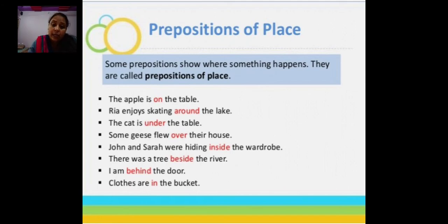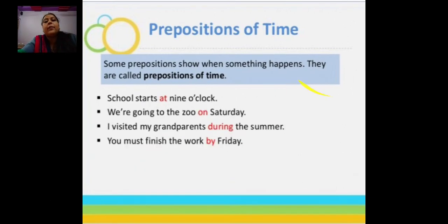See, under the table, over their house, inside the wardrobe, beside the river, behind the door, in the bucket. So these are places, so they are called prepositions of place. Understood? On, around, under, over, inside, outside, beside, behind, in. So these all are prepositions of place.